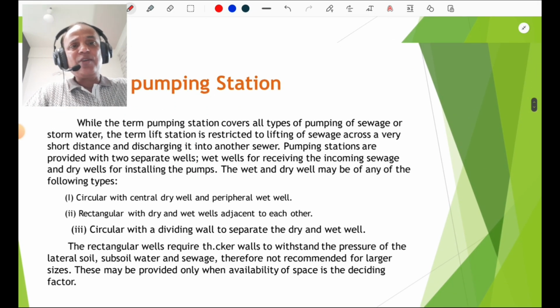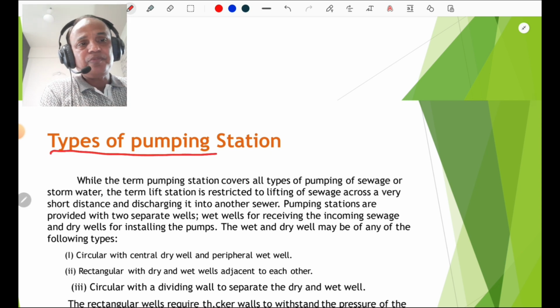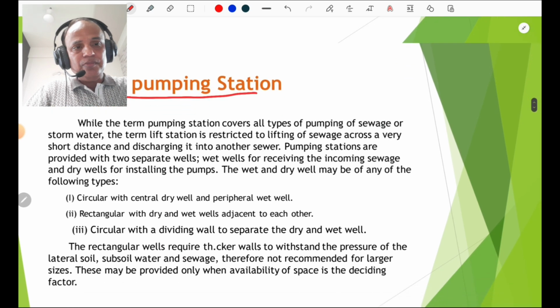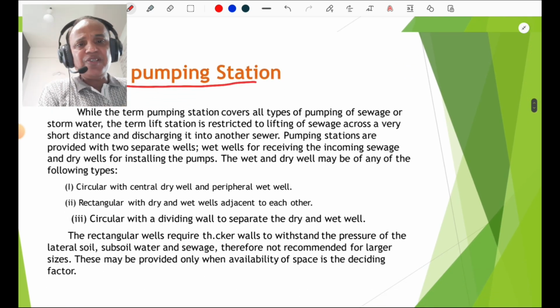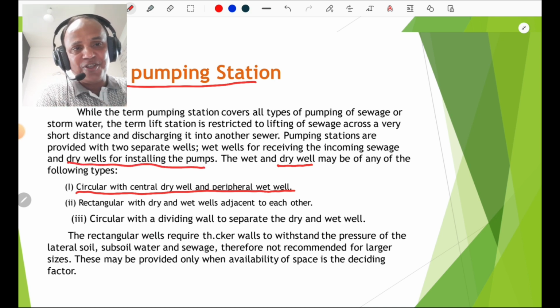Then we are going to discuss the types of pumping station. Types of pumping stations are three types. First is the circular with central dry and peripheral wet well. But what is the dry well? A dry well is used for installation of pumps.